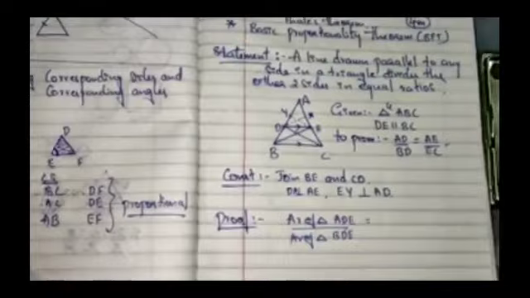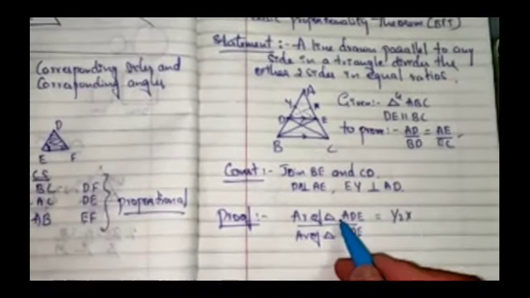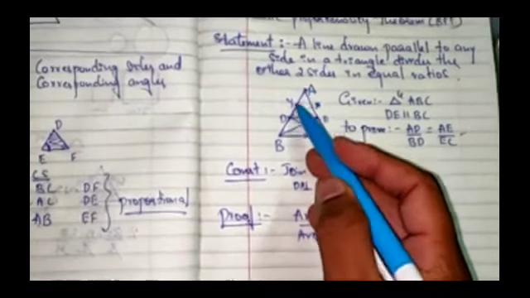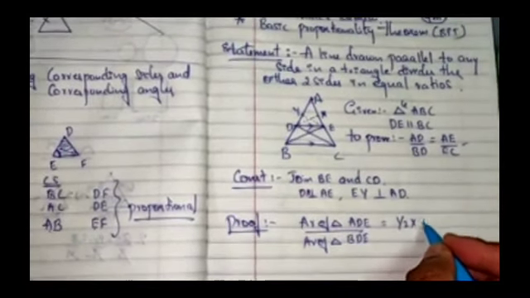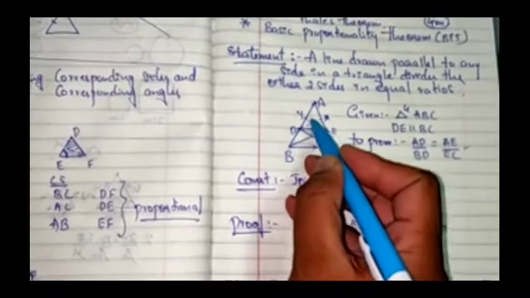As you know, what is the area of a triangle? Half into base into height. So in ADE, we will take AD as the base. Half into base into height. Now in this triangle, this is an acute angle triangle, so the height will be EY.